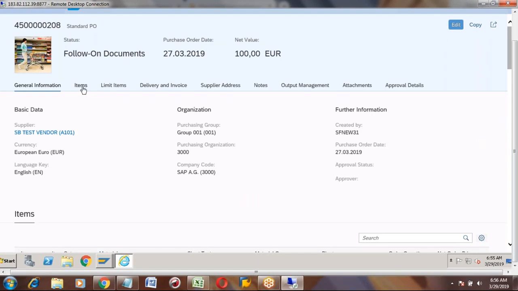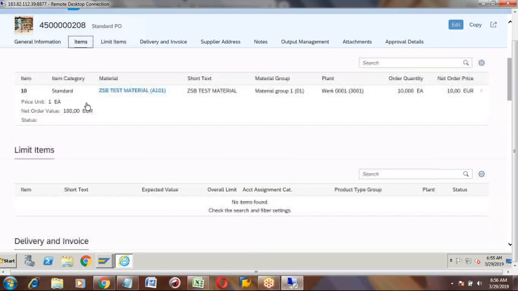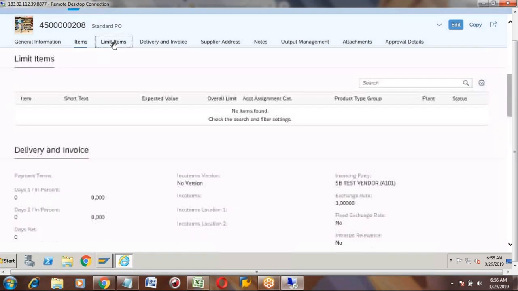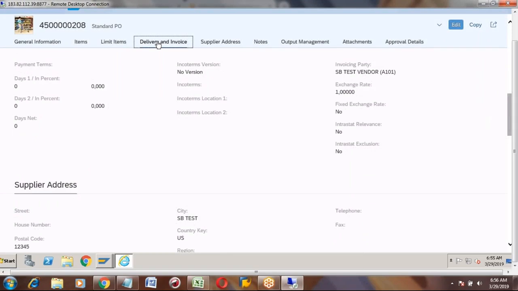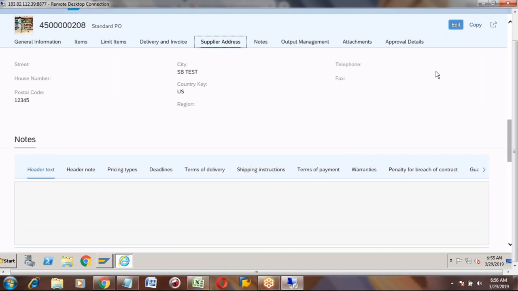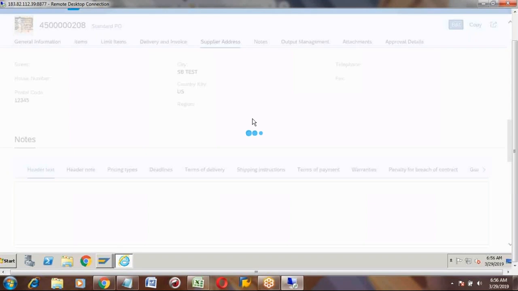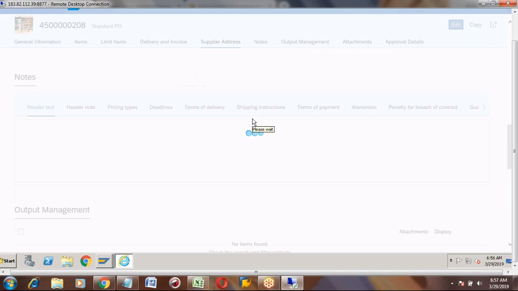Items. This is the item, and this is the material number and item details, delivery. It looks like this way, a Fiori transaction. If you want to edit something, you can click the edit button and do the edit in the purchase order.